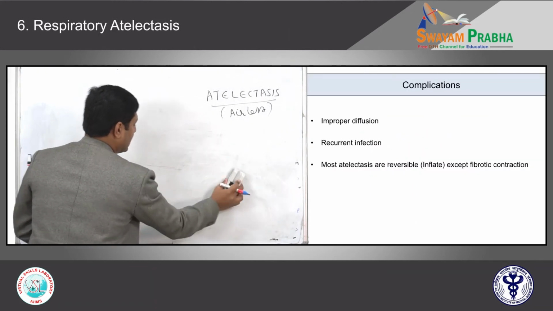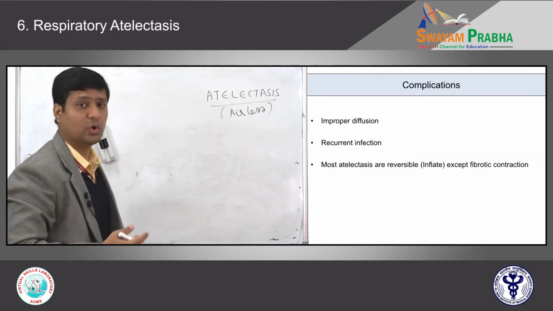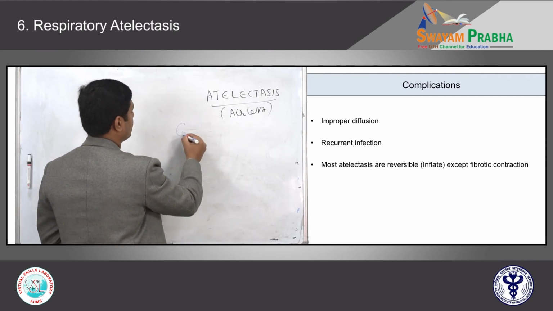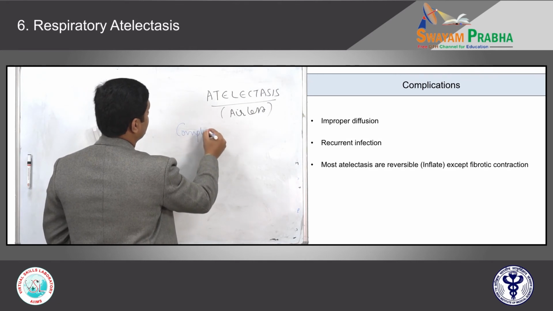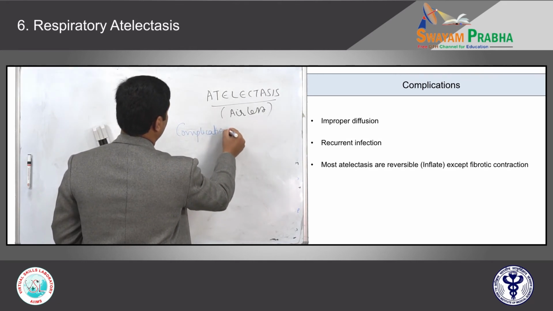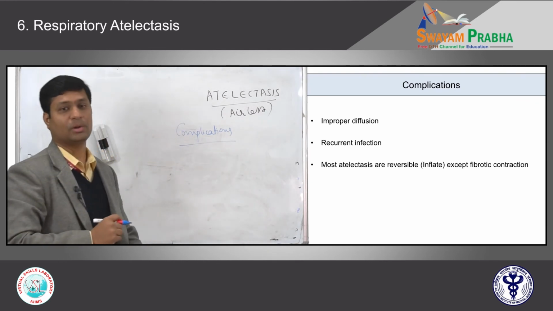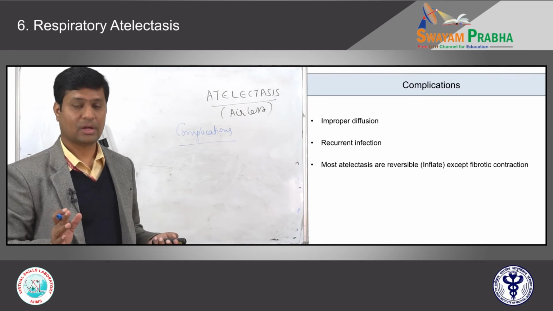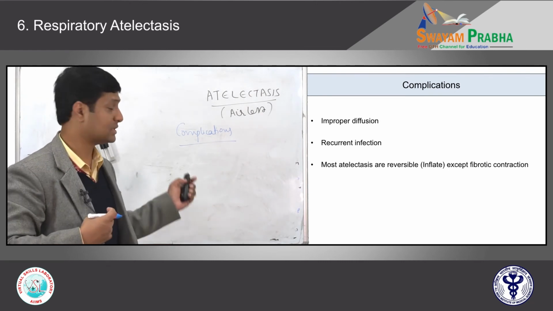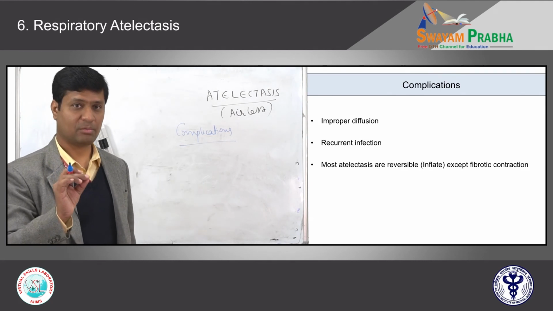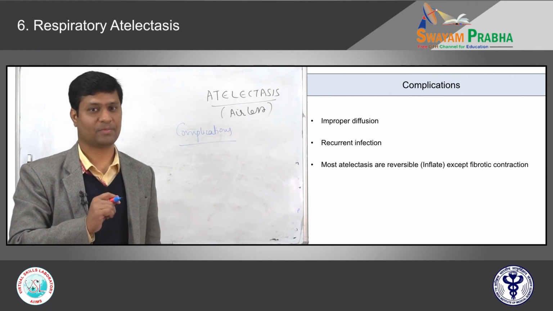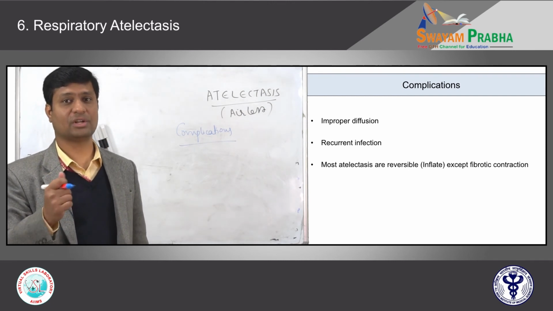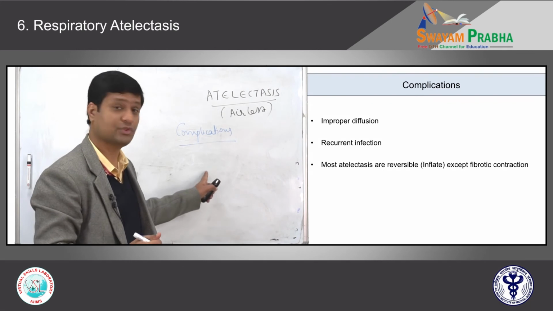Let's see. If we don't treat atelectasis, what can happen? Those are called complications of atelectasis. One thing is, when a large portion of the lung parenchyma is involved, as I told you in my previous slides, air entry is diminished, the blood circulation is normal, and diffusion capacity is fine, but the proper oxygen is not entering the diffusion barrier.